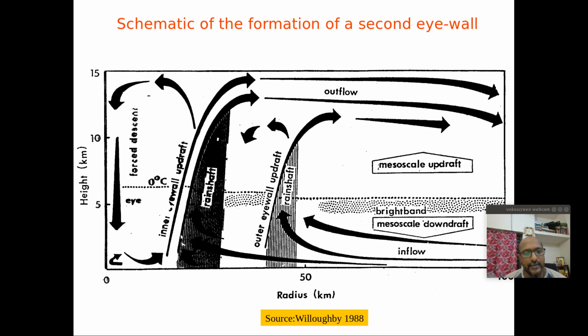And there is another reason why, if you look at the center portion, there is a void of cloud at the eye. If you put your hand in a bucket and rotate it, you can find that there won't be much water at the center. Likewise, the air is rotating very fast at the outer surface, and along with that there is downdraft motion from the eye wall.